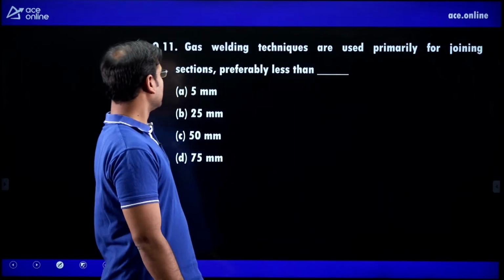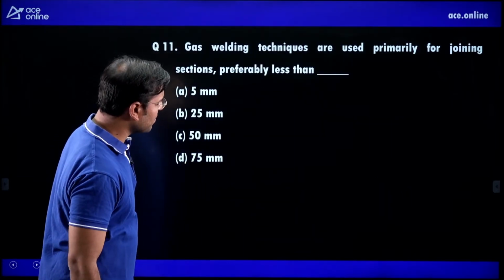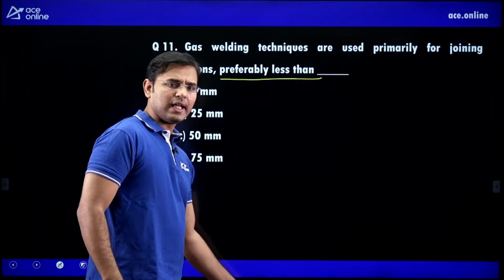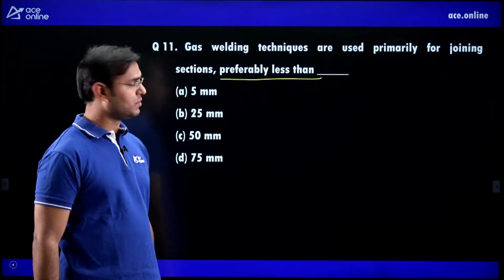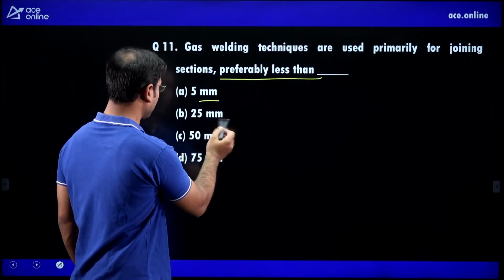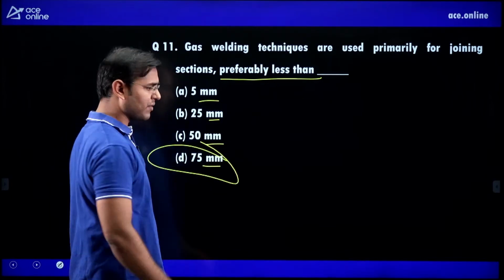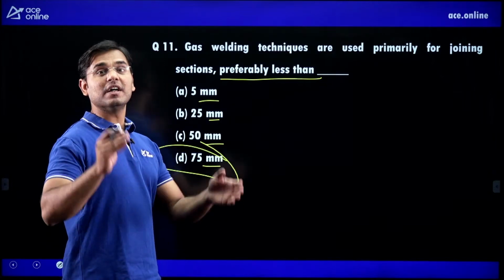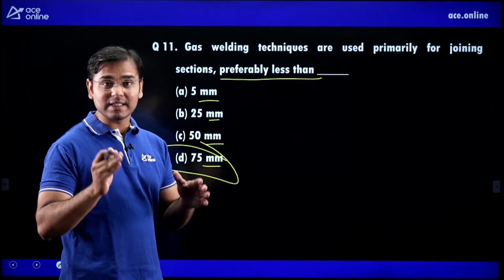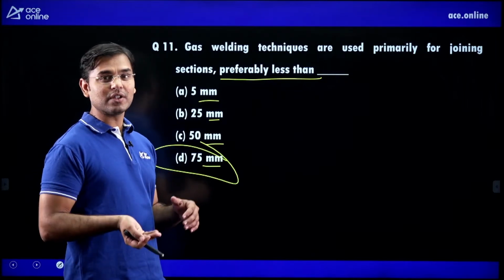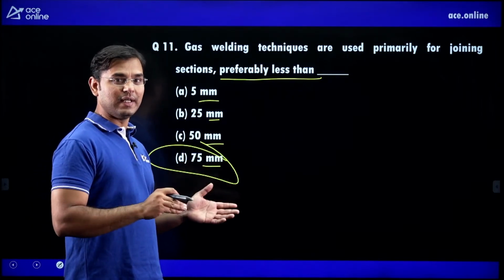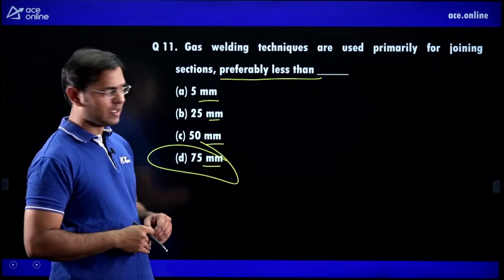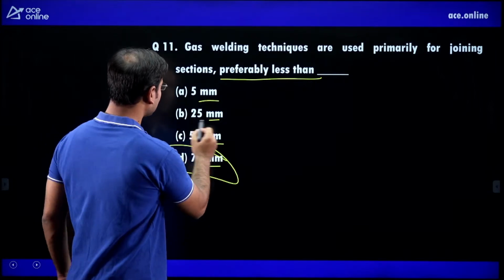Yes. See, gas welding technique is used primarily for joining sections, preferably less than... In gas welding, what is the thickness of component we can use? Whether it is 5 millimeter, 25, 50, 75, we are not going for 75 millimeter. Electro slag welding is available. Submerged arc welding is available. Arc welding is available. The components which can be worked on by gas welding, we can also go with arc welding. Many components. Right? Now you can see that this is the correct answer.